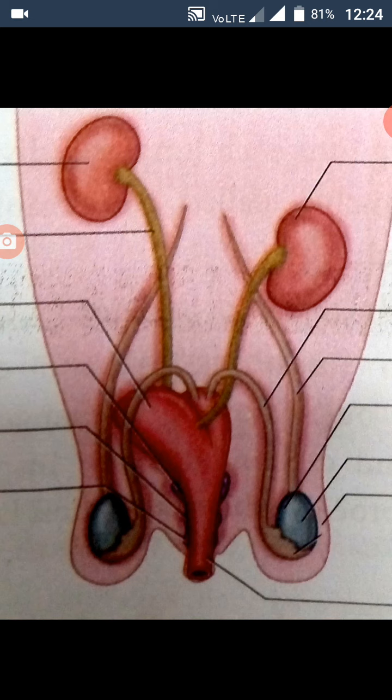There are three accessory glands, namely prostate gland, cowper's gland, and perineal gland. Their secretions are involved in reproduction.